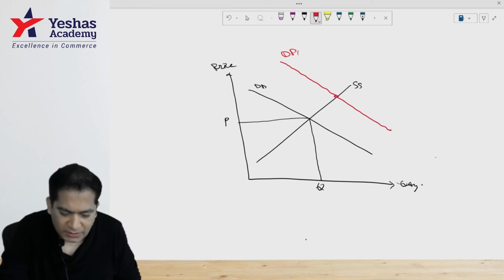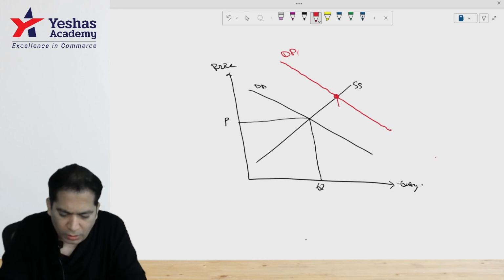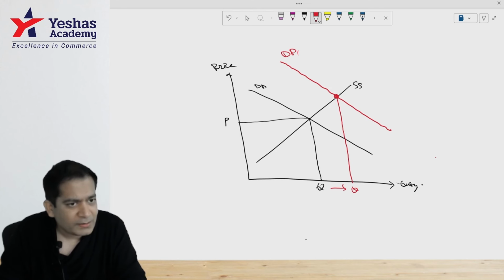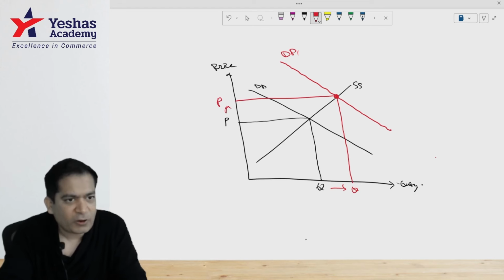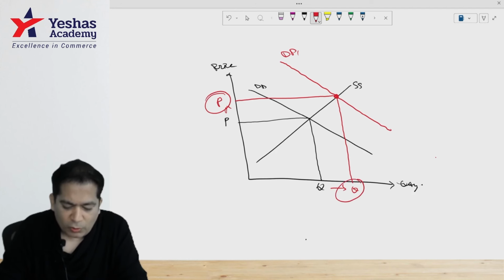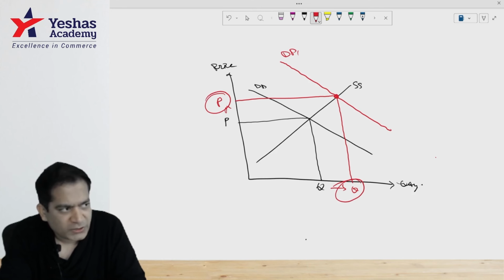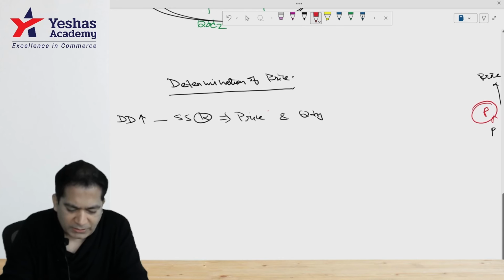Wherever the intersection happens, we drop down a line that gives us the quantity, and we take this line along the y-axis, and that gives us the price. Here price is increasing and quantity is increasing. We'll choose the option which says both price and quantity are increasing.